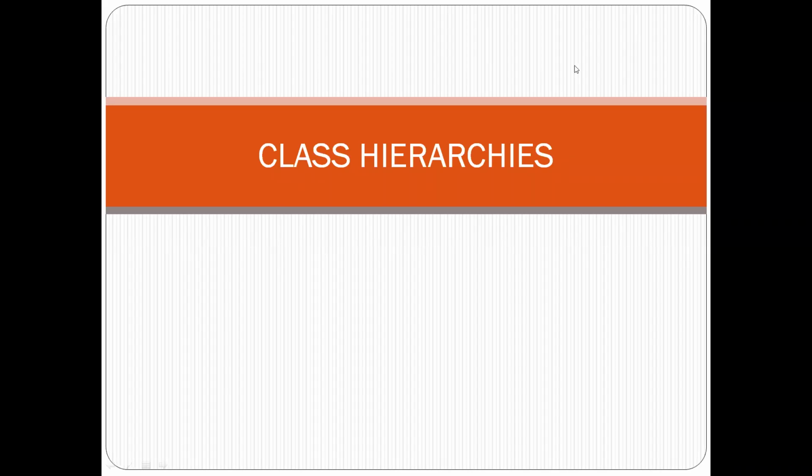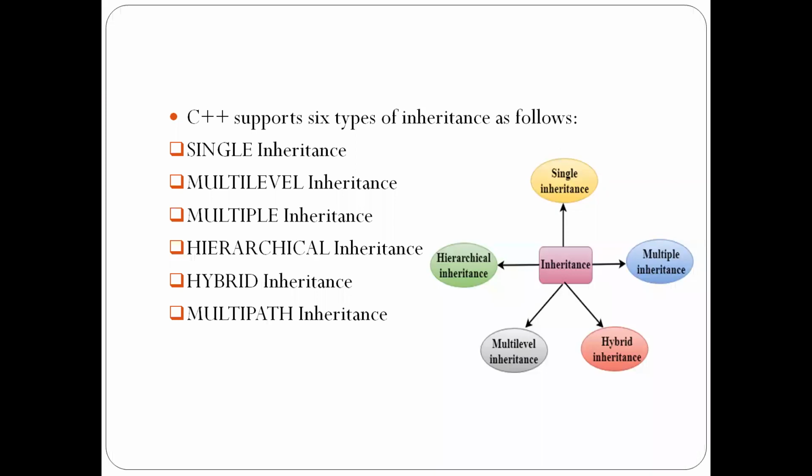So the next topic is class hierarchies. Hierarchy is nothing but a tree diagram. This is one of the topics of inheritance. In hierarchies, C++ supports 6 types of inheritance. Those are single inheritance, multi-level inheritance, multiple inheritance, hierarchical inheritance, hybrid inheritance, and multi-path inheritance. These are the 6 different types of inheritance supported in C++.